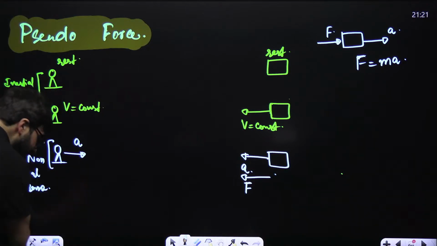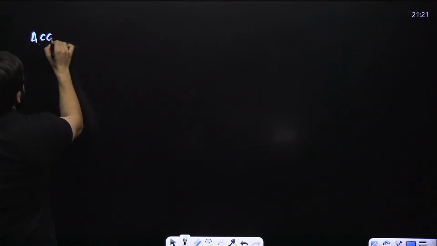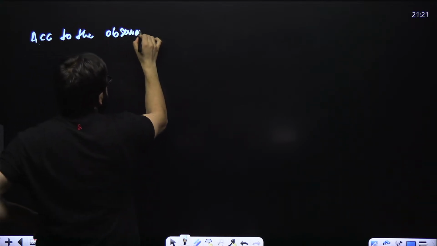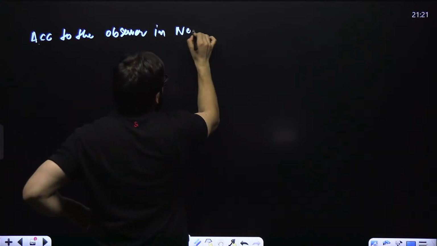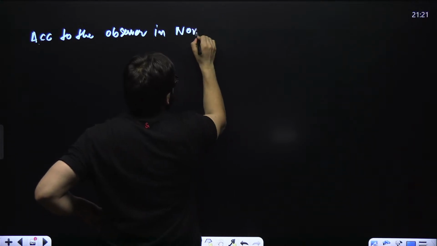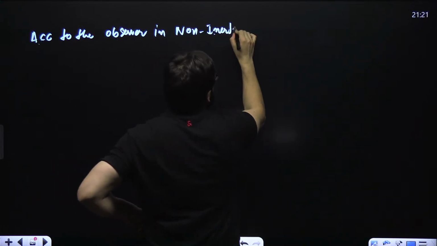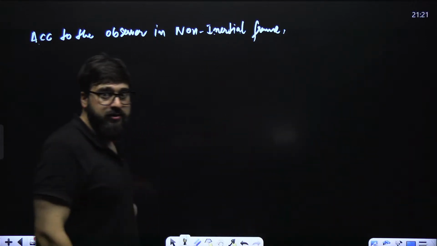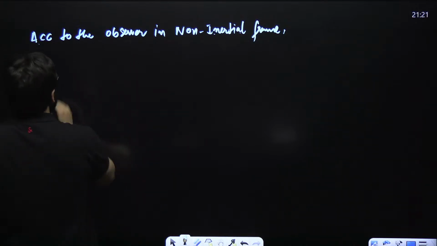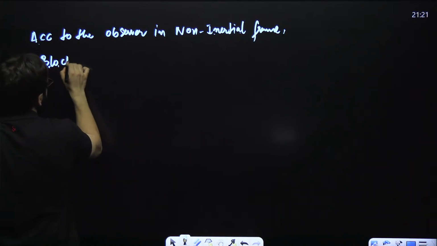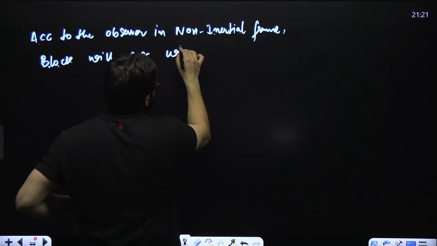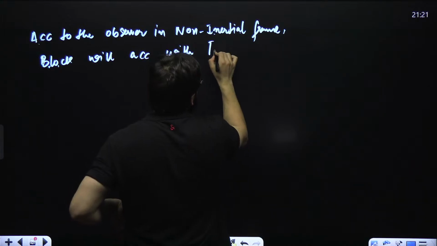Okay, so I'll write the same thing over here. We say, according to the observer in the non-inertial frame, the block will accelerate with a fake acceleration.